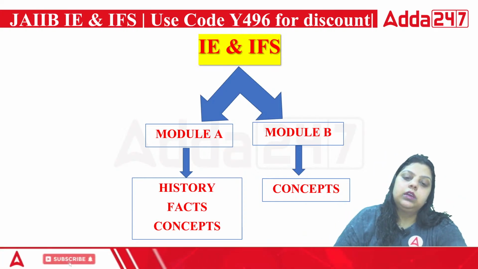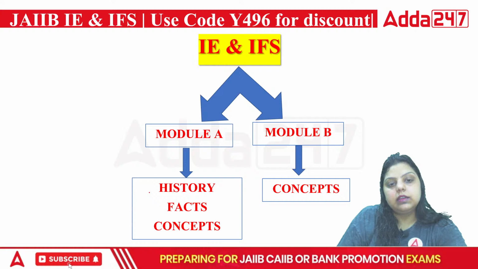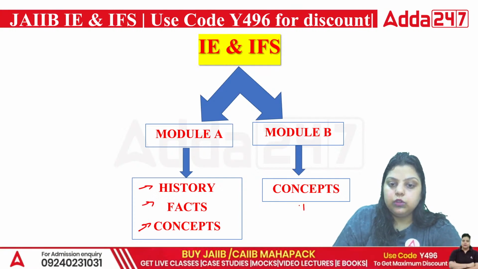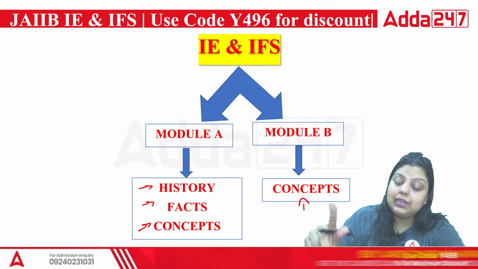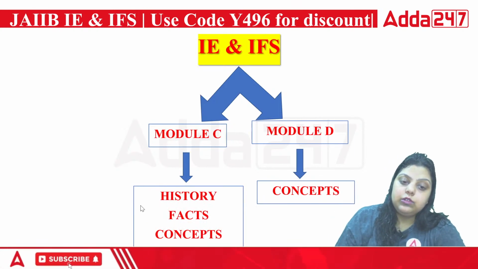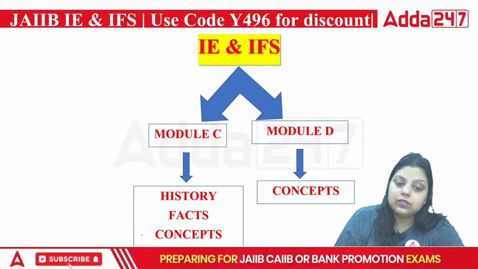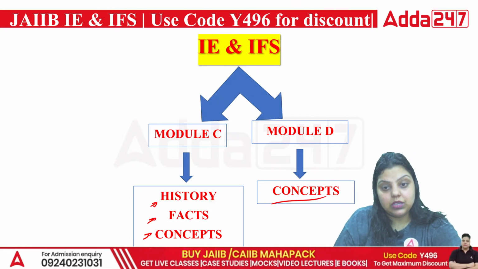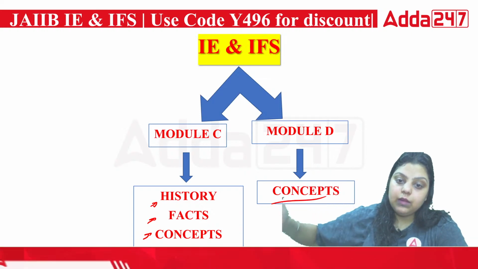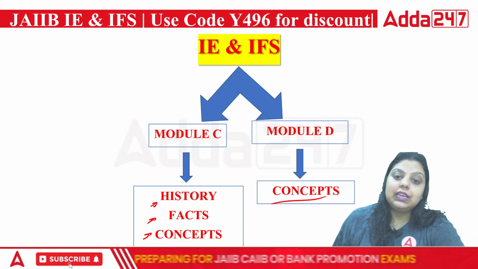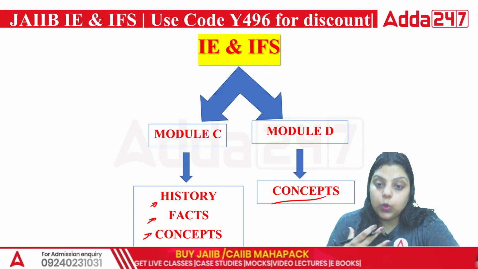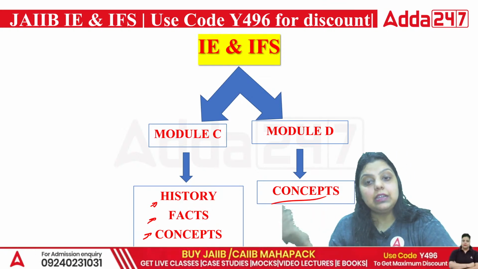Now, IEIFS Module A covers history, facts, concept, all three together, and Module B has only concept. Similarly, C and D. In Module C, you will find history, facts, concept, all of these are there. But in Module D, only concepts. So Module A and Module C both create a kind of overview. They give us the overview of B and D.